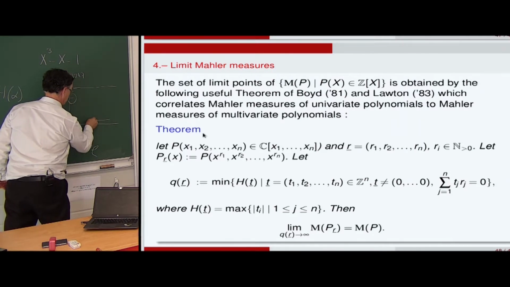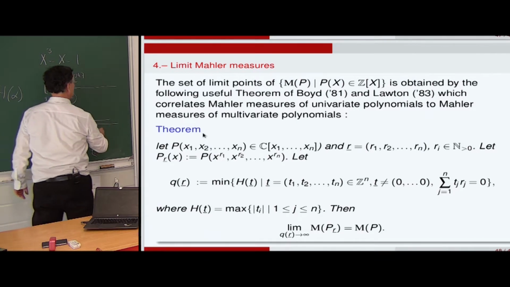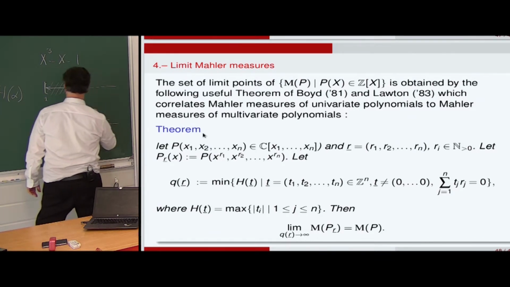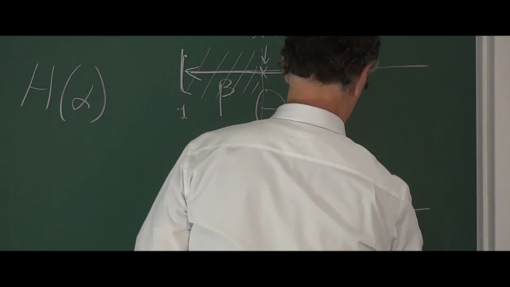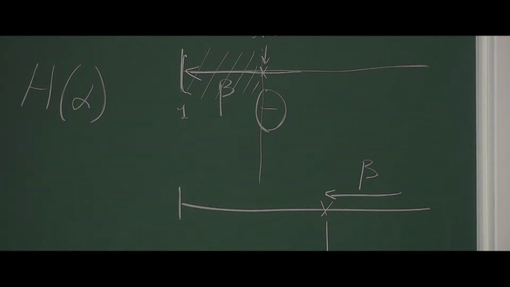And what happens when, let's say, beta tends to 1, beta tends to another value, beta running over the set of Mahler measures. So that's a limit point.